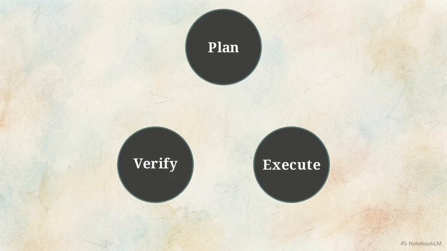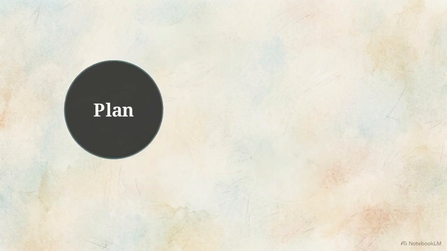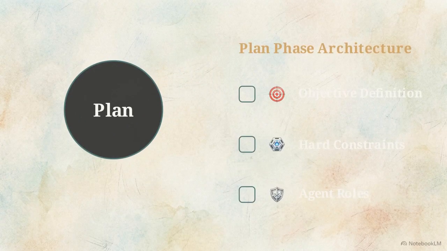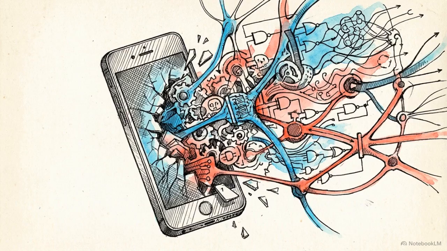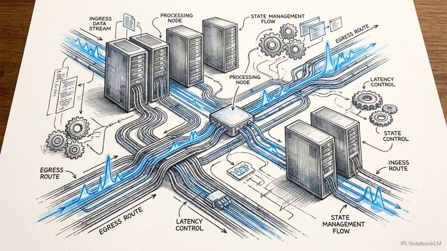This outlines the core operational model, replacing casual prompting, the PEV loop: plan, execute, verify. Notice how the plan node expands. Before a single line of code is written, you must define architectural boundaries, constraints, and the roles each agent will play. You cannot orchestrate this kind of complex loop inside a standard chat interface. You need dedicated infrastructure that can manage state and pass data between different models.